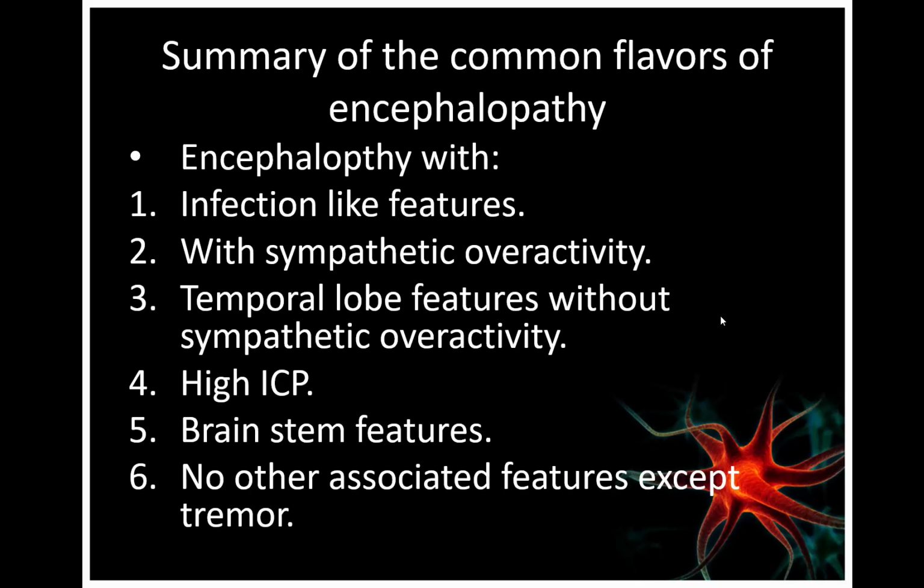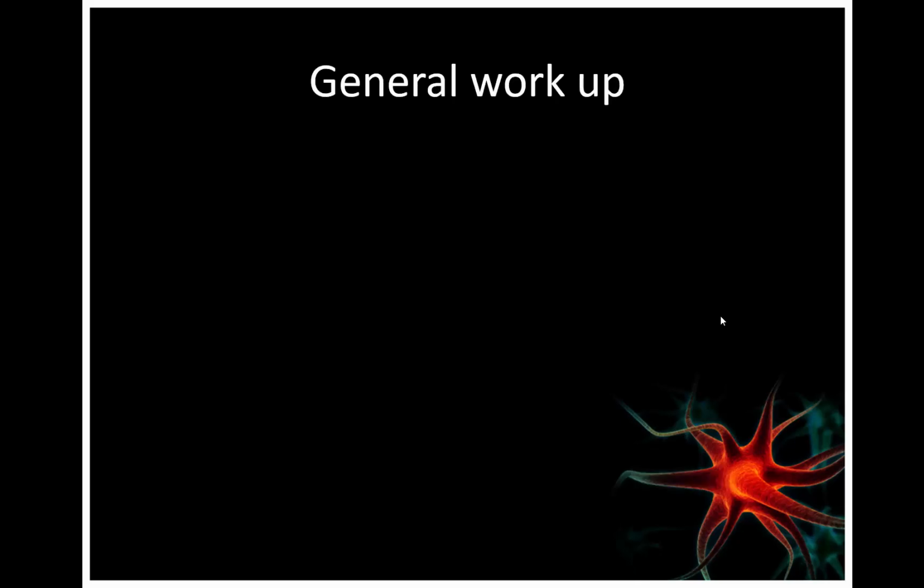So if we summarize the most common flavors of encephalopathy, we mentioned more than 10 or 11 flavors, and the most common of them is encephalopathy with infection-like features, with sympathetic overactivity, confusion, or encephalopathy with temporal lobe features without sympathetic overactivity, encephalopathy with high ICP, intracranial pressure features, brainstem features, and the one associated with no neurological symptoms or signs except for tremor, and that's usually delirium.